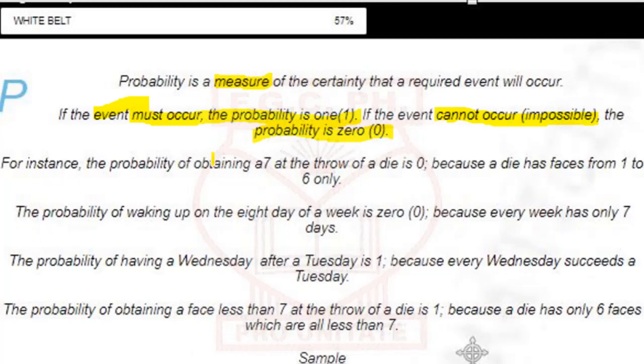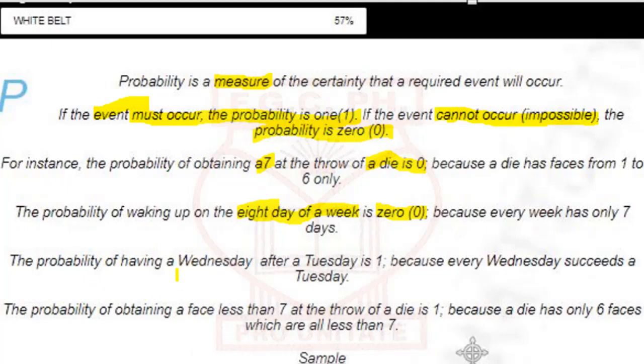For instance, the probability of obtaining a 7 at the throw of a die is 0. We all know a die only has 6 faces. How can we have 7 when we throw a die? It's not possible. So the probability is 0. The probability of waking up on the 8th day of a week is 0. We know we don't have up to 8 days in a week. So the probability is 0. It's not possible to wake up on the 8th day of a week.